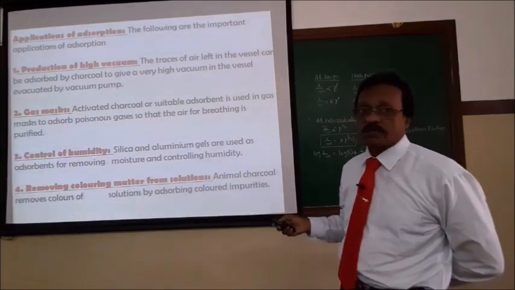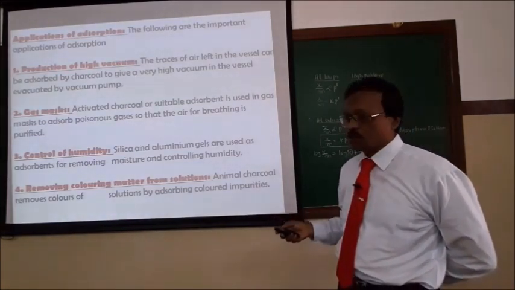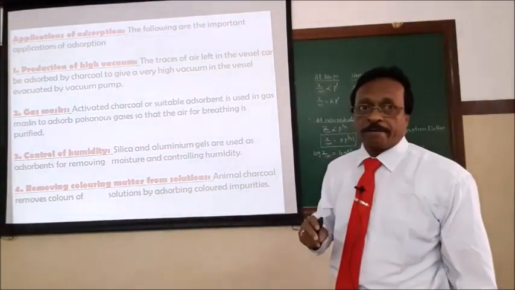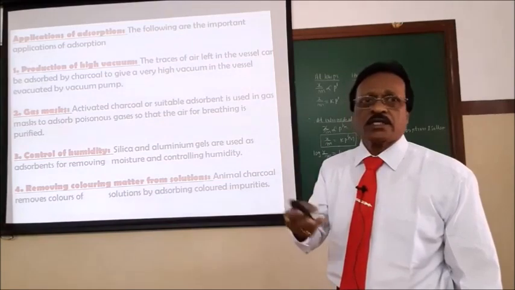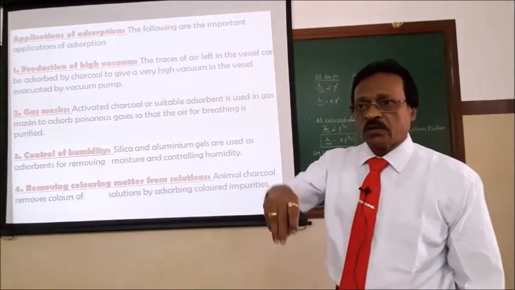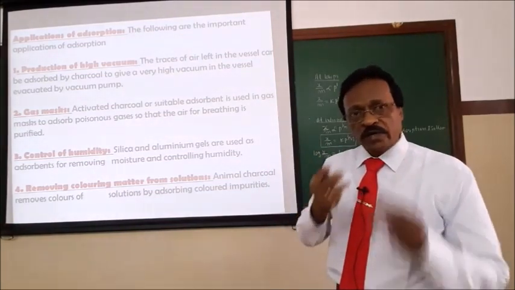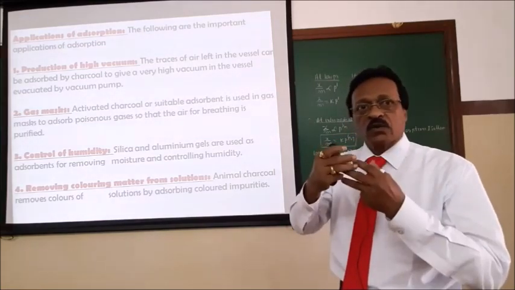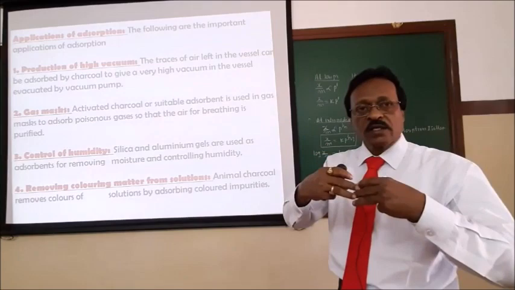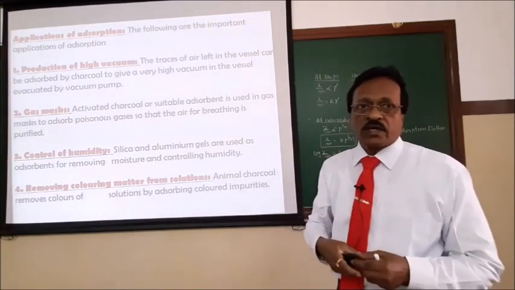In gas masks, especially gas masks used in underground mining, because if you go to underground mining, it mainly contains carbon monoxide, methane, and other gases. Workmen going into the mining wear a mask. What does that mask contain? The mask contains activated charcoal, which absorbs the poisonous gases, therefore we can take some safety measures.